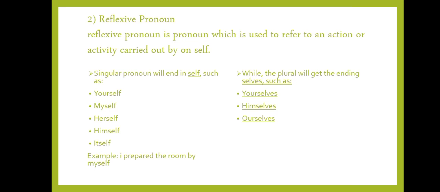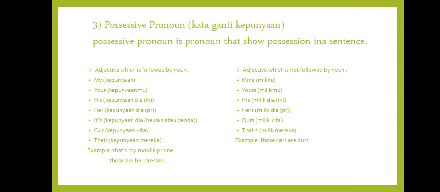For example, I prepared the room by myself, while the plural will get the ending selves, such as yourselves, themselves, or ourselves.